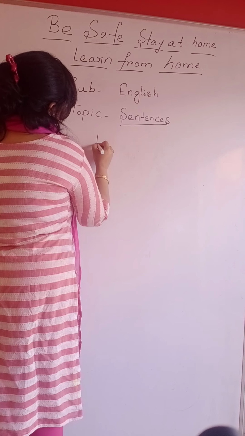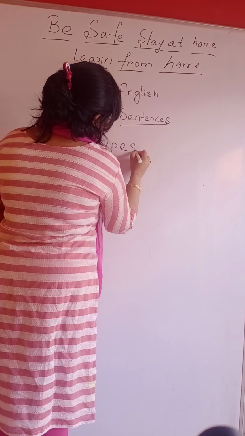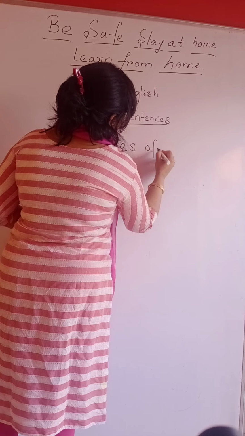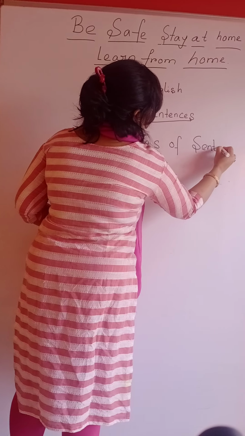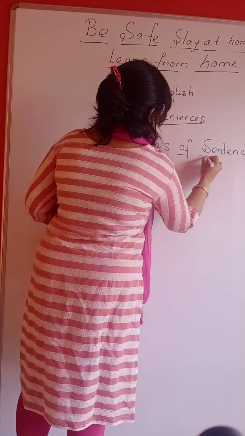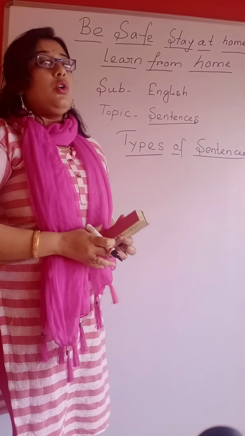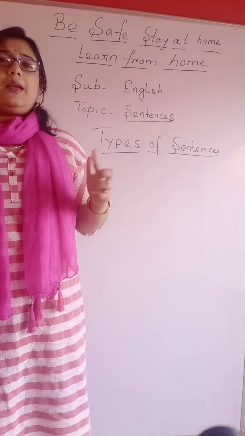So, how many types of sentences are there? Different people will tell different numbers of types of sentences.